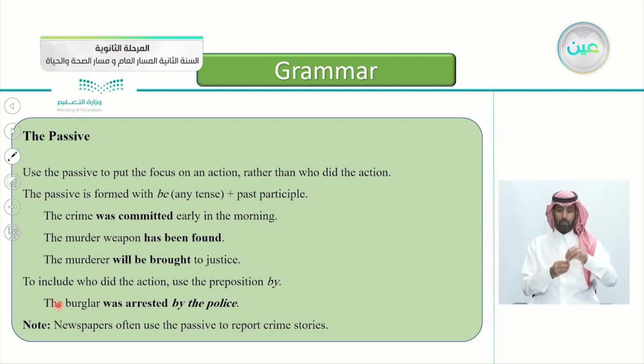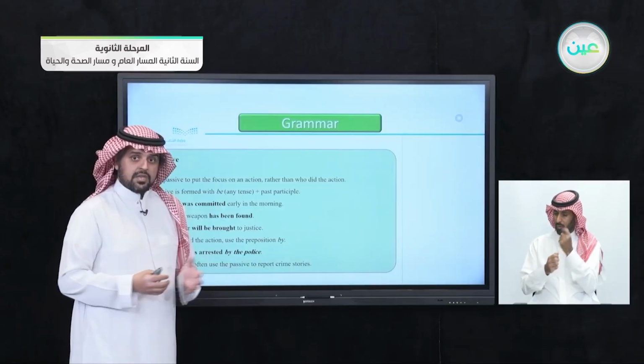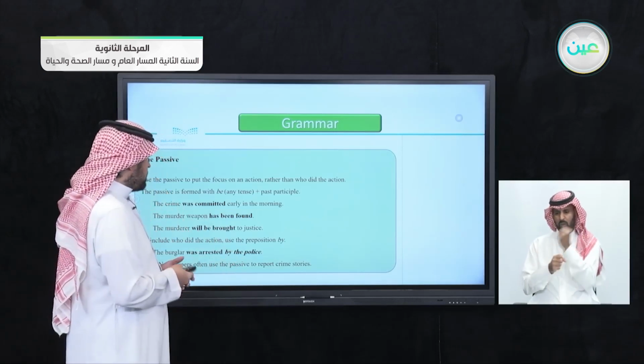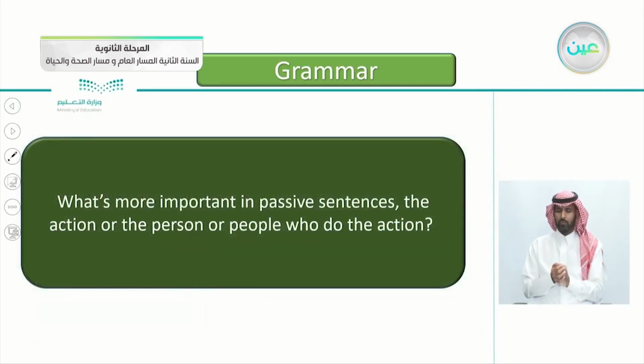For example, the burglar was arrested by the police. If you want to add more information, who did the action, just write the word by, then put the name. Note here, newspapers often use the passive to report crime stories. Newspapers always actually use the passive form to report crime stories.